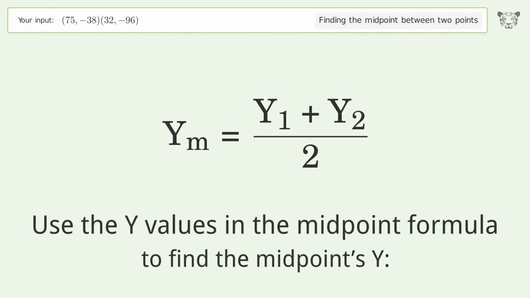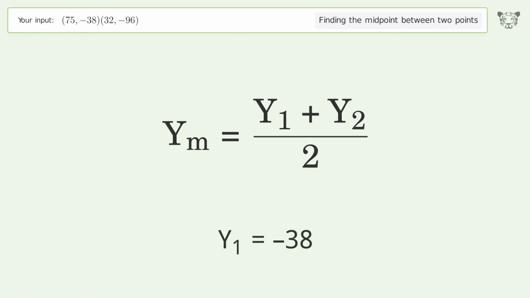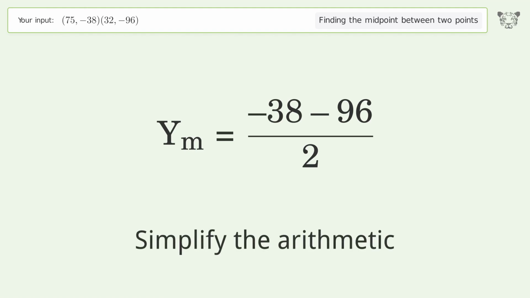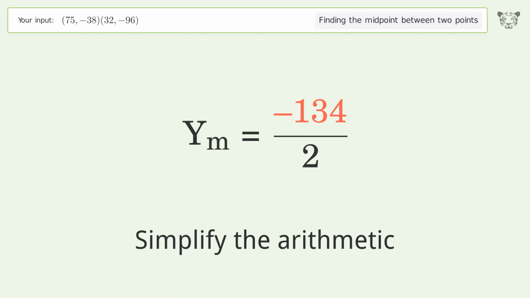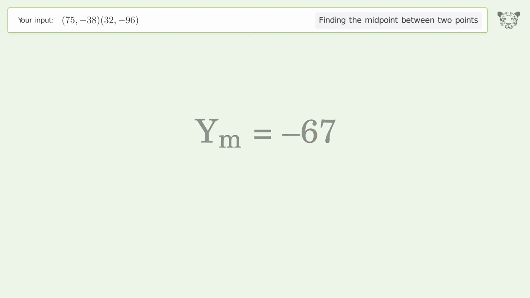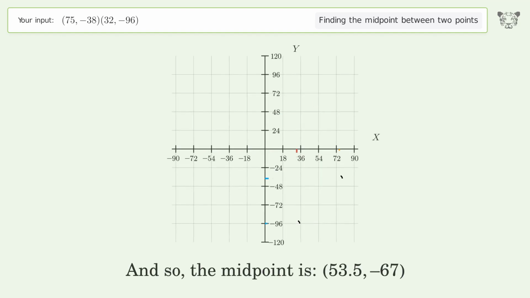Use the y values in the midpoint formula to find the midpoint's y. y1 equals -38. y2 equals -96. Simplify the arithmetic. And so, the midpoint is 53.5, -67.